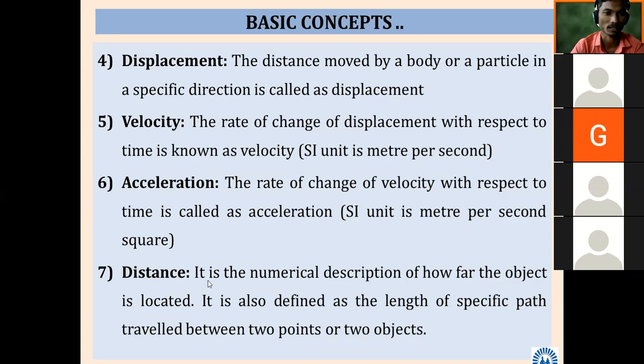I will ask questions in between so that you realize we are studying correctly. Distance is a simple numerical description of how far an object is located. For example, our college is located 4 kilometers away. Distance is the length between two points, also defined as the length of a specific path.